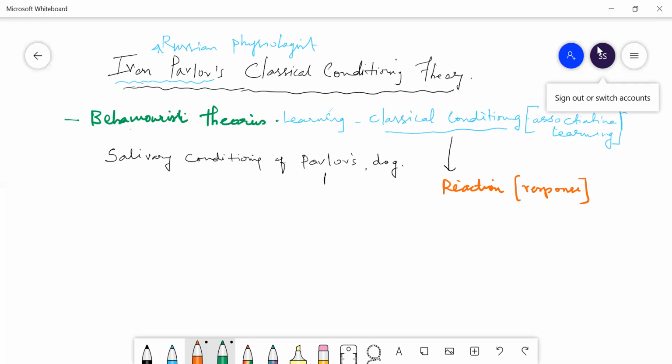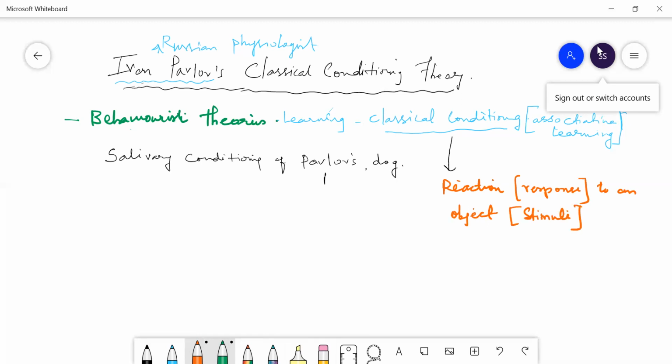So this experiment is based on the responses to an object. Okay, so when you show some object, the child will respond, the child will reply, the child will react. So it is all based on objects, meaning some stimuli.